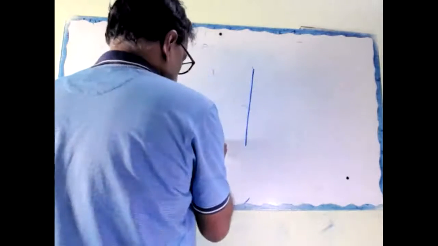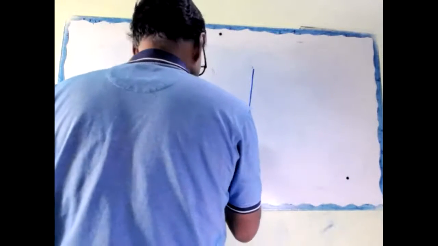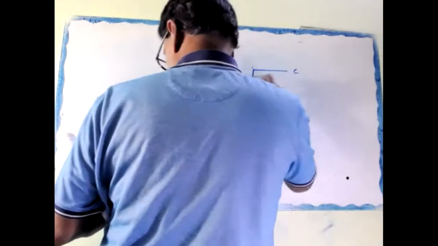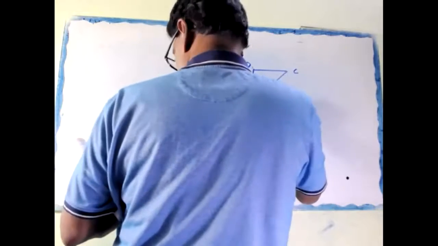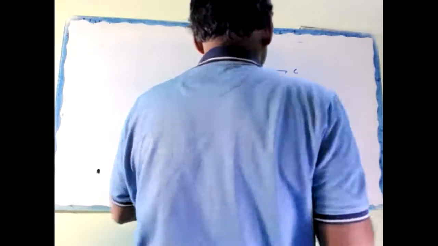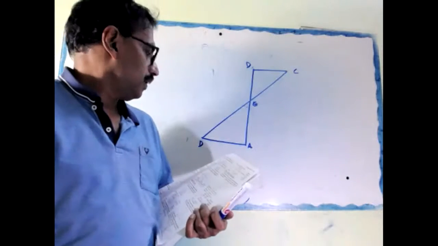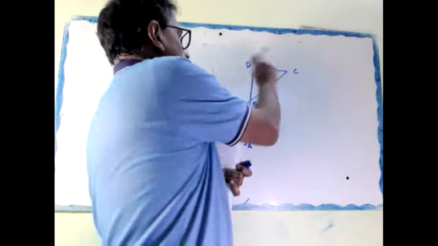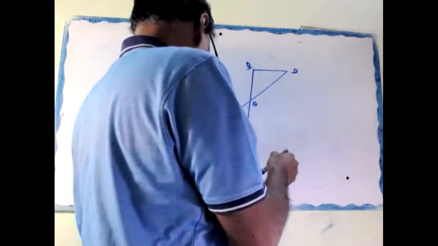Okay, look here. We are to show that BE equal to EA.